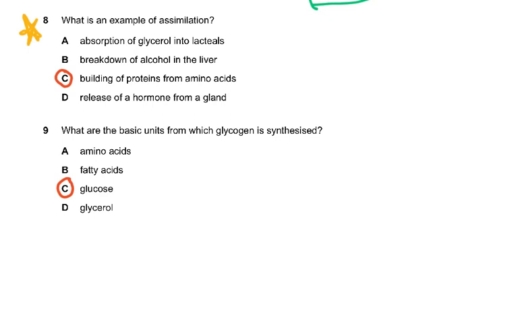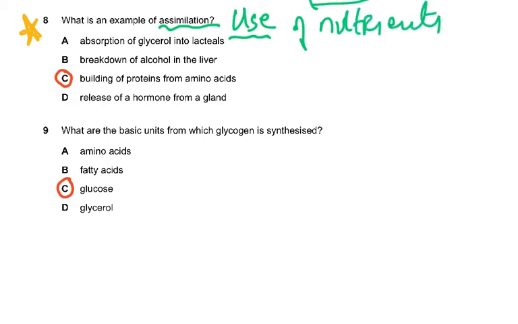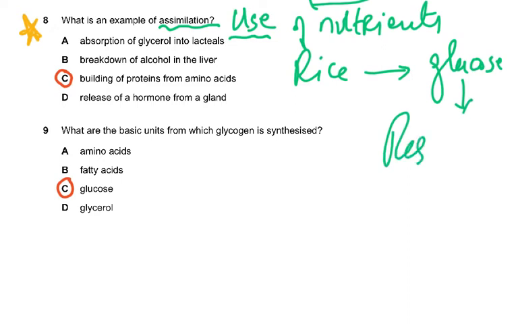Then question 8 is again also mentioned in the examiner's report. What is an example of assimilation? Assimilation means when once you've eaten, say you've eaten roti or rice and chicken kadai, and that is digested and absorbed, then what happens to it in the cells? That is assimilation. What happens to the nutrients that you have eaten? Like if you had rice, that rice contains starch, finally it is going to be converted to glucose. But what happens to this glucose? This glucose enters your cell where it is respired to release energy.